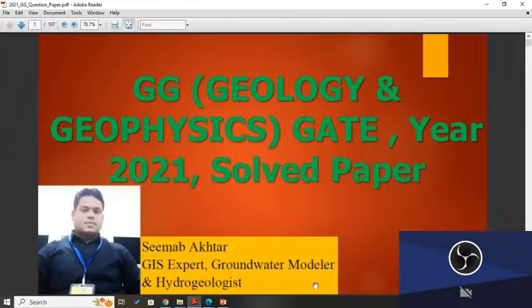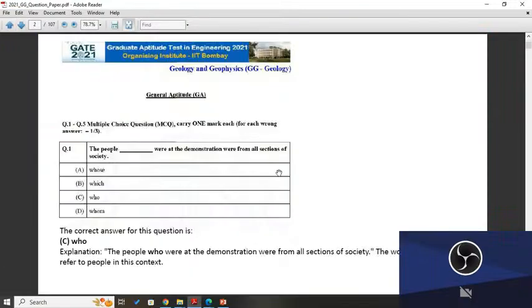In this session, we will try to solve the year 2021 question paper for the stream geology and geophysics. So let's start, starting with the first, the general aptitude.